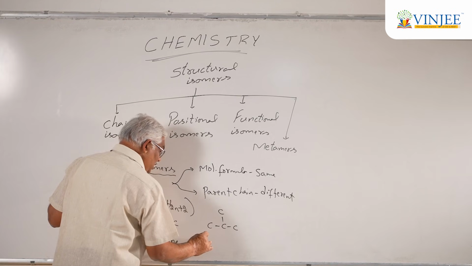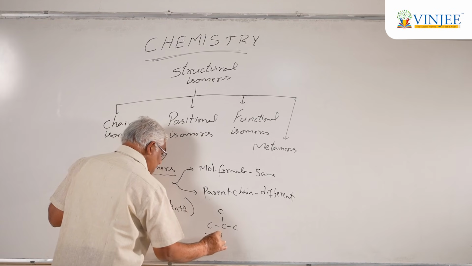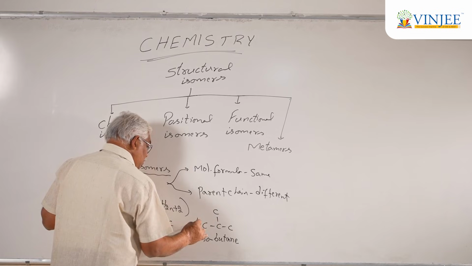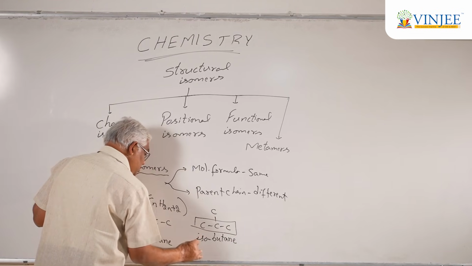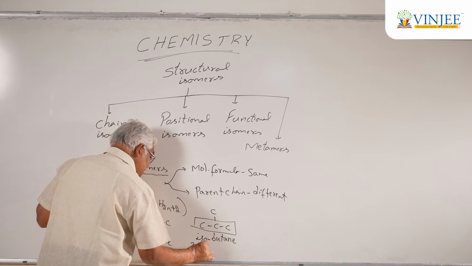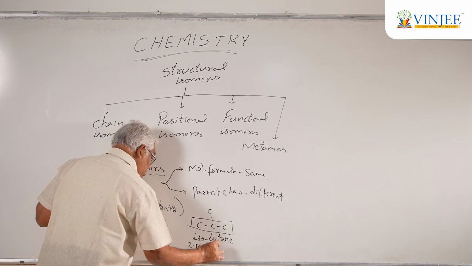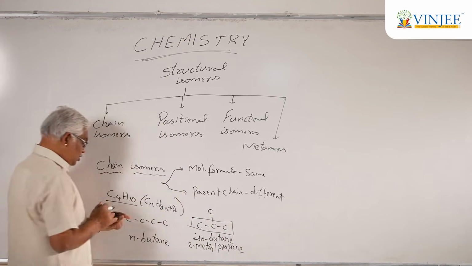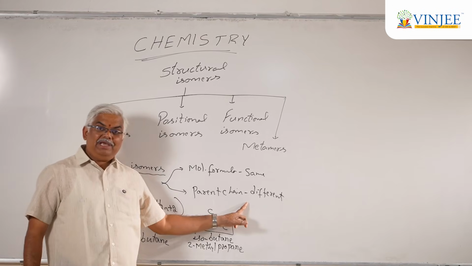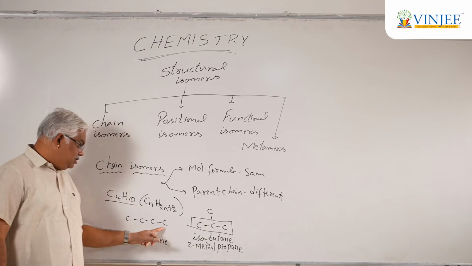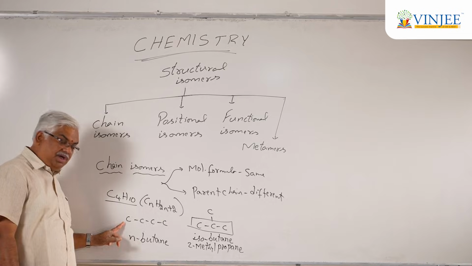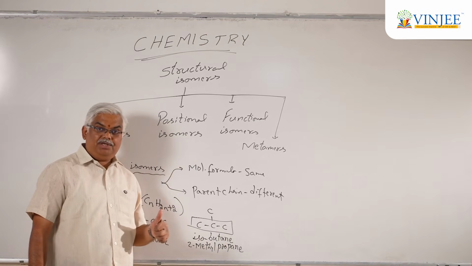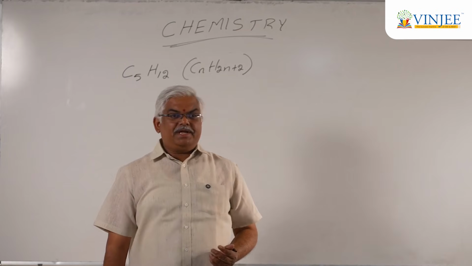Whereas the other one, we call isobutane, whose IUPAC name is, since you have methyl at the second position, 2-methylpropane. So as we said, the parent chain is different. In the first case, you have four carbons in the parent chain, but in the next case, you have only three carbons in the parent chain. Now, let's look at another example.